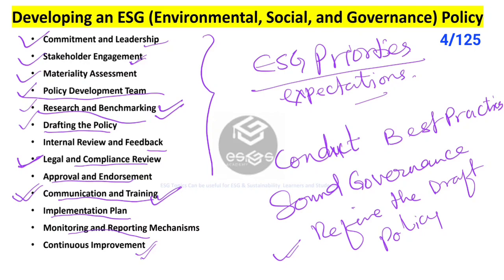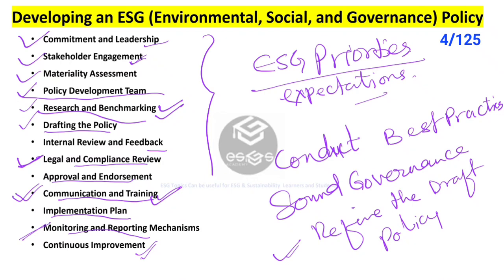The next comes the implementation plan. Implementation plan is about developing a detailed implementation plan which will outline specific actions, targets, and timelines for integrating the ESG policy into the business operations and decision making processes. Next is how to monitor and report. We need to have the reporting mechanism, how to report the performance of implementation of the ESG policy.